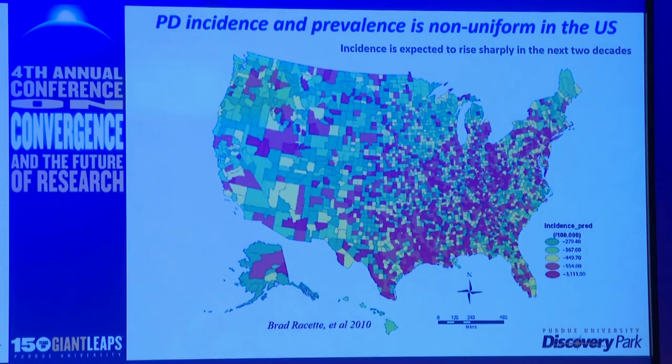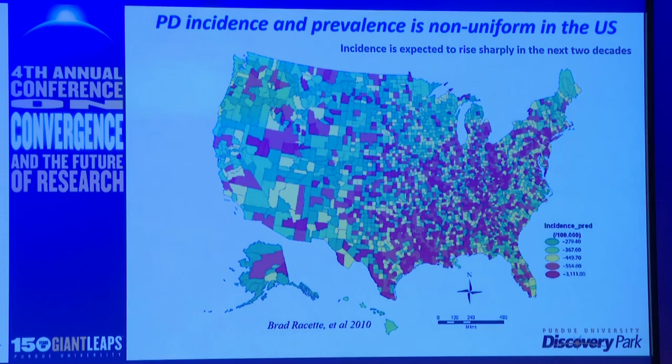The incidence and prevalence of Parkinson's disease in this country is not uniform. I think you can see a pattern up on the screen. There's a common theme here today of bad things in the future. So this is sort of continuing that theme, unfortunately. You'll see where we live here in Indiana is in an area of increased incidence and prevalence of Parkinson's disease.